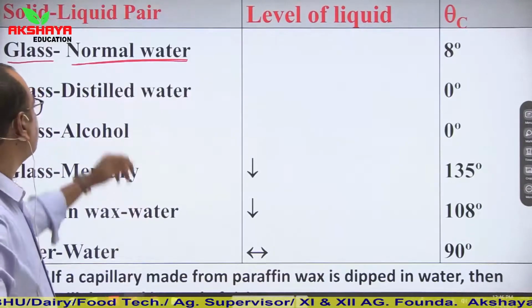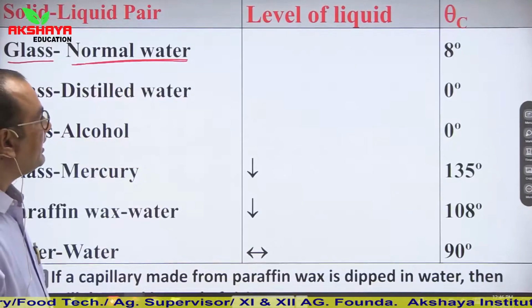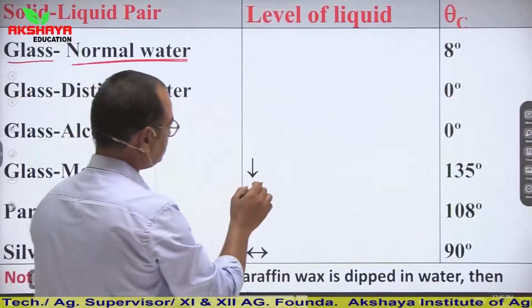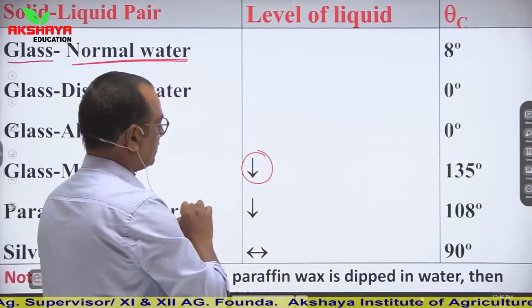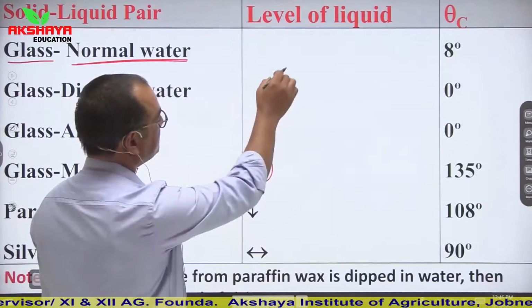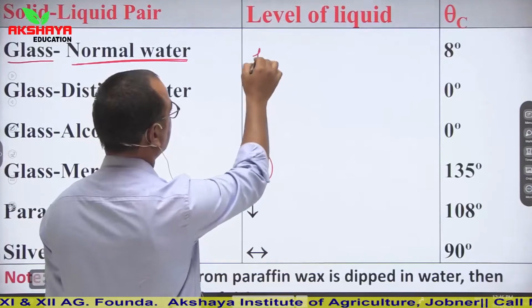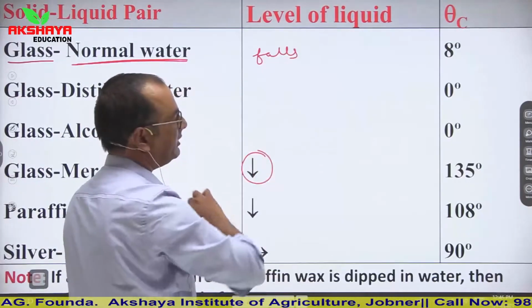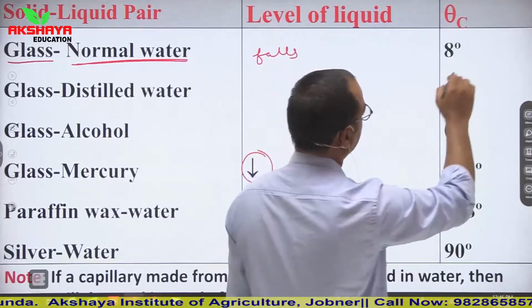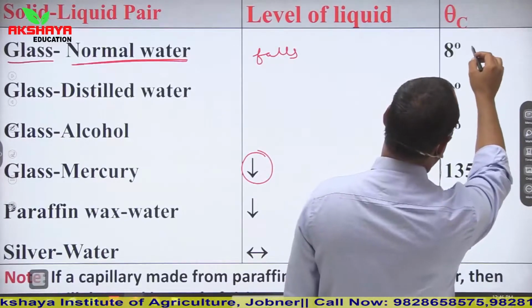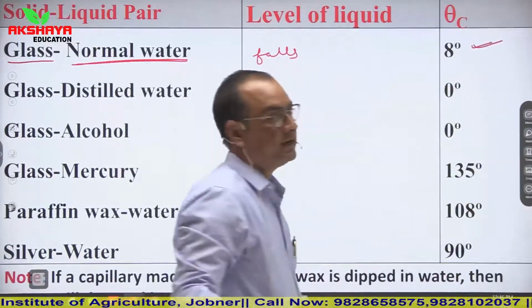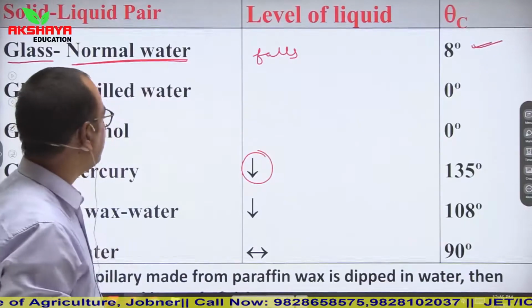If you are given glass and normal water, then in this case the level becomes down. It means the level of liquid falls, and the angle of contact is 8 degrees.